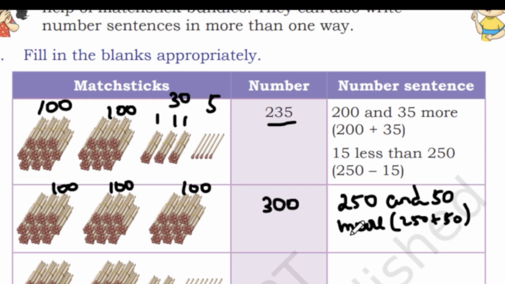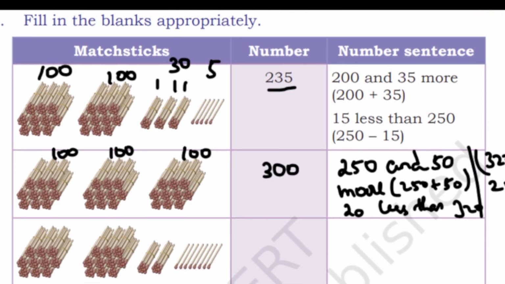You can also write 20 less than 320. Okay, which is 320 minus 20 is 300. Okay, easy one. So this one is the same.